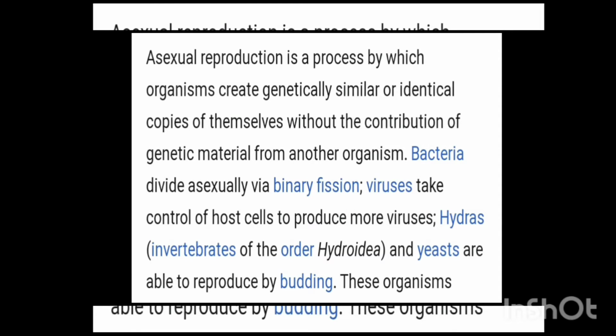So what is the definition of asexual reproduction? It is a process by which organisms create genetically similar or identical copies of themselves without contribution of any genetic material from another organism. Bacteria divide asexually via binary fission. This is one method of asexual reproduction. Then there is another method, that is budding, and one more method is fragmentation.